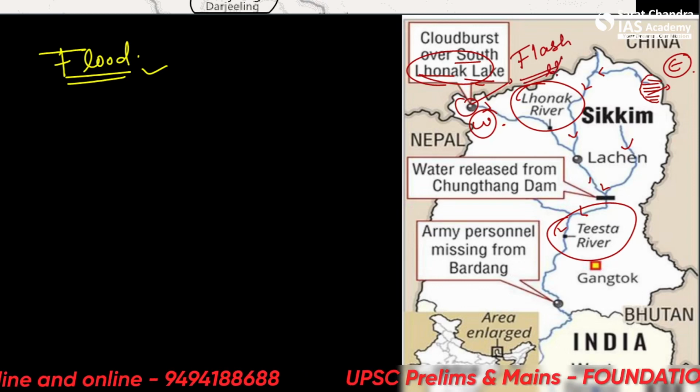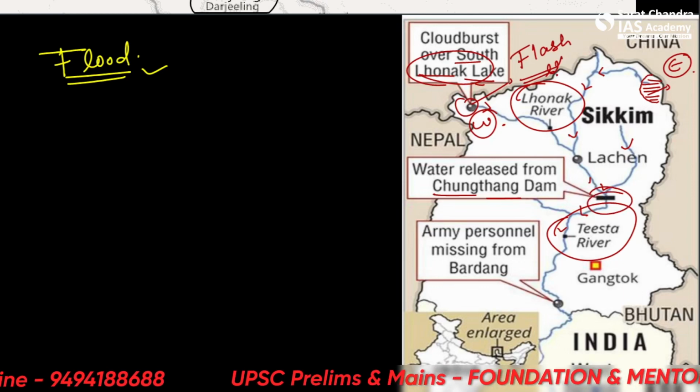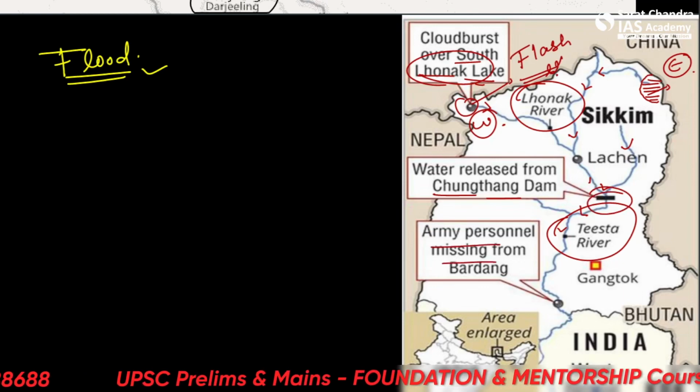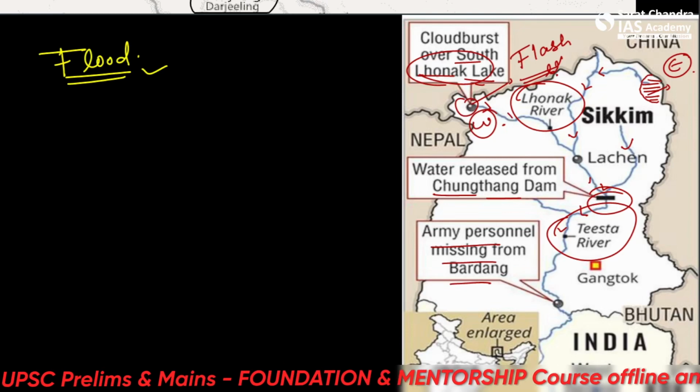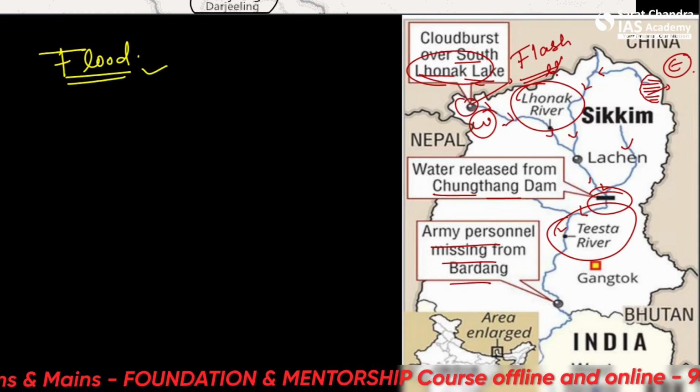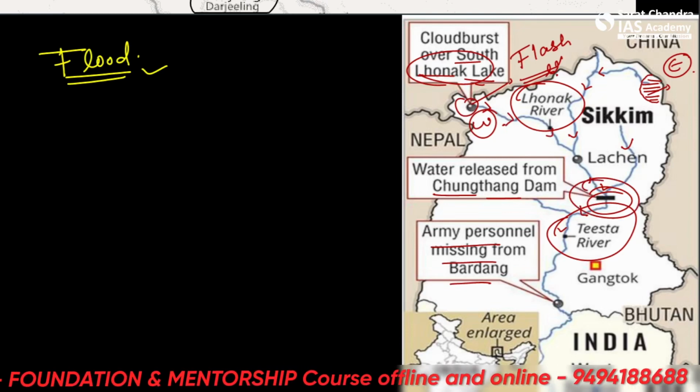Alright, so water released from the Chungthang dam. This is the dam here. And army personnel missing from Bardang and so on. So the flash flood originated from here and caused havoc in the Teesta river system. So here is the map for that.